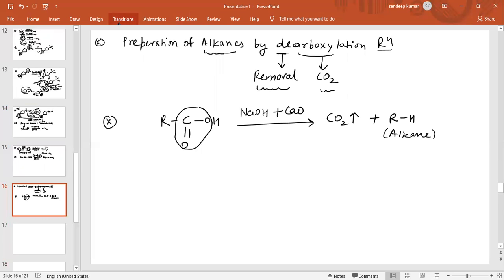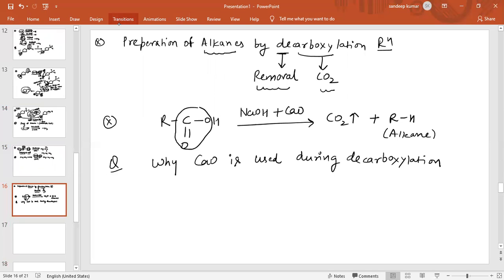So in this reaction, CO2 gas is obtained. My question is, why do we use calcium oxide during decarboxylation reactions?